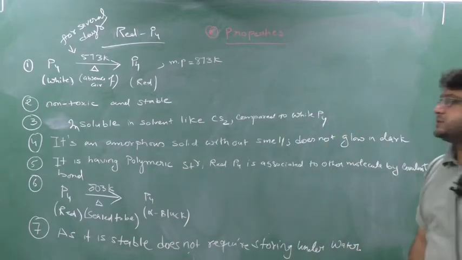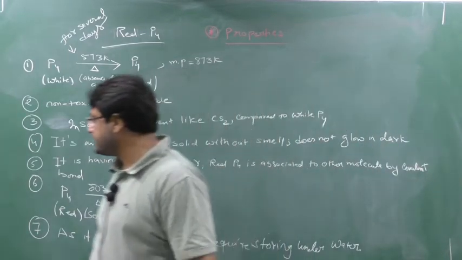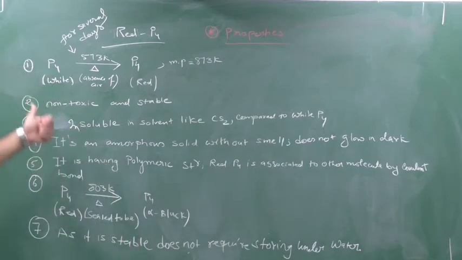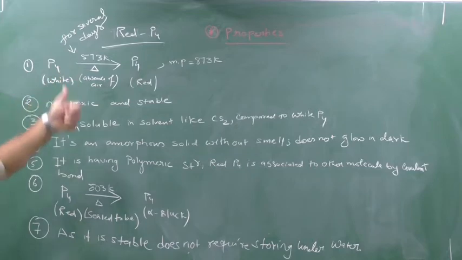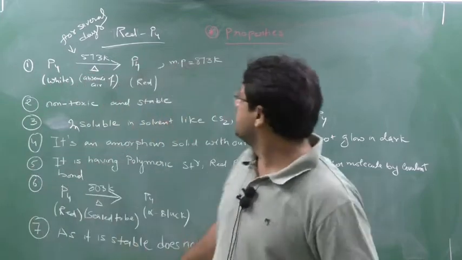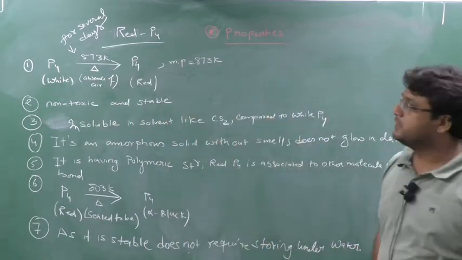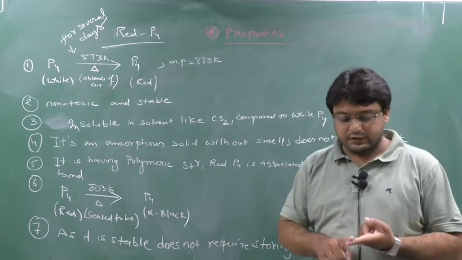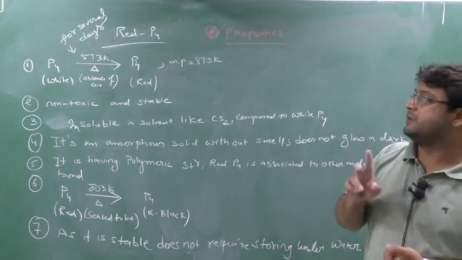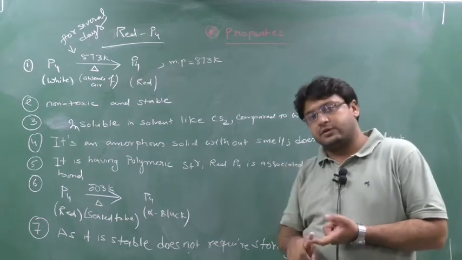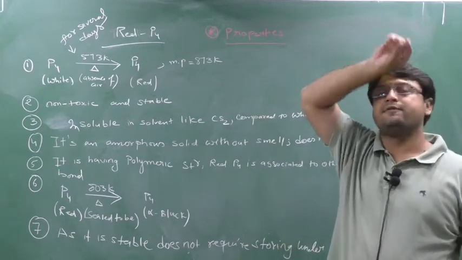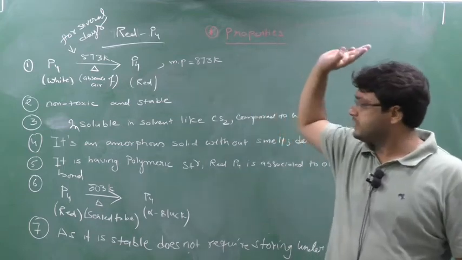So red phosphorus is formed from the white phosphorus. How? The white phosphorus is heated at nearly 573 Kelvin in the absence of air for several days. You will obtain what? Red phosphorus. Clear? So this is the first point. Its melting point is at 73 Kelvin.